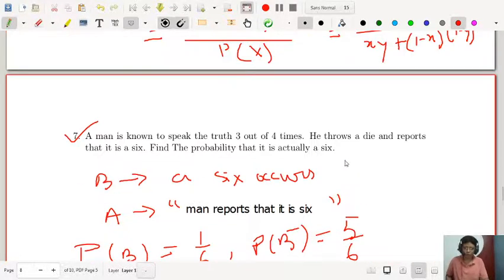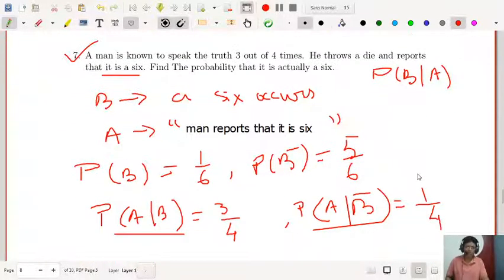Now what do you have to find out? You have to find out that it is actually a 6. So you have to find the probability of B given A, because the man reports that it is a 6. Here A is the event that the man reports a 6, and you have to find that it is actually a 6, so you have to apply Bayes theorem.